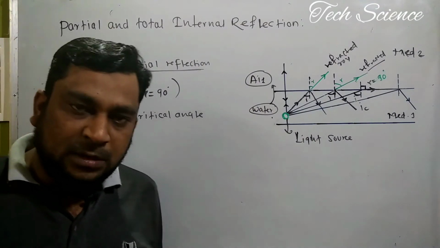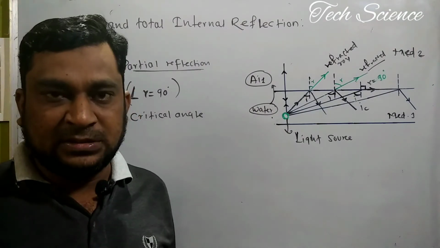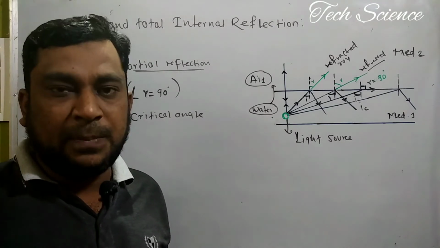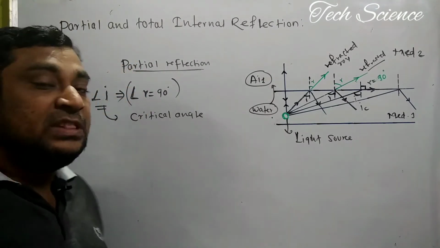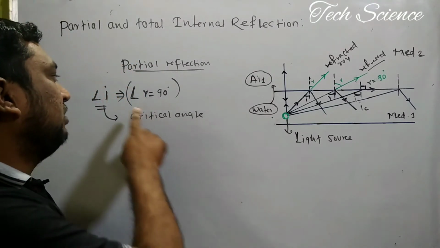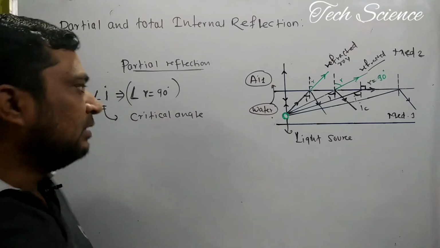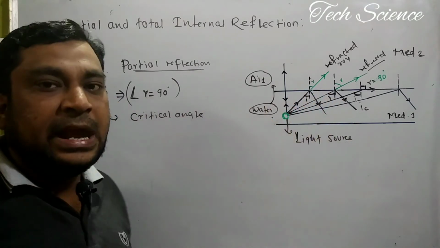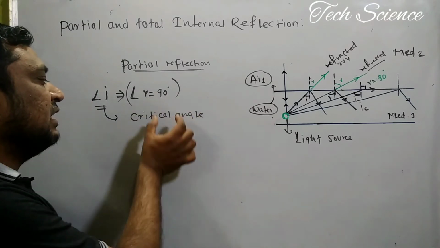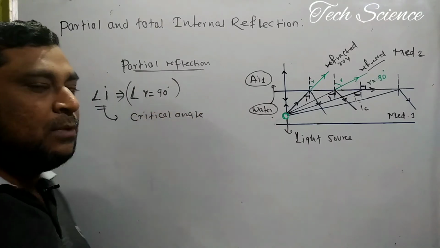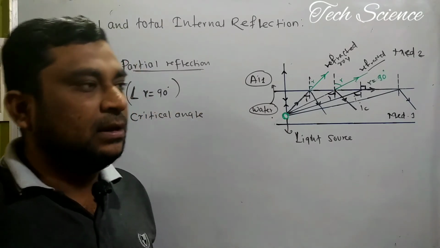The critical angle is nothing but a particular angle of incidence, but it has a speciality. For this value of angle of incidence, the angle of refraction is equal to 90 degrees, and that's why it has a special name called the critical angle.